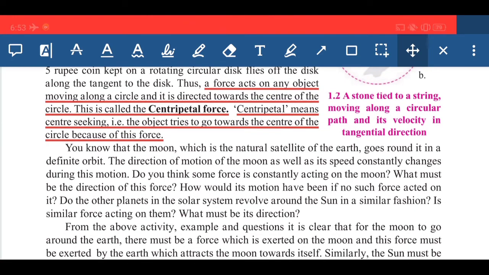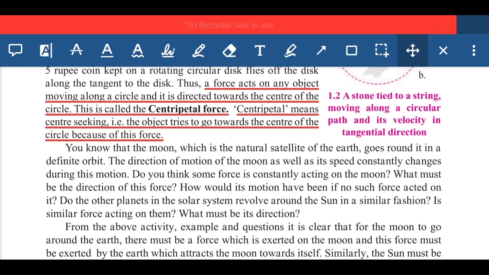Next, you know that the moon, which is the natural satellite of the earth, goes round it in a definite orbit. The direction of motion of the moon as well as its speed constantly changes during this motion. Do you think some force is constantly acting on the moon?